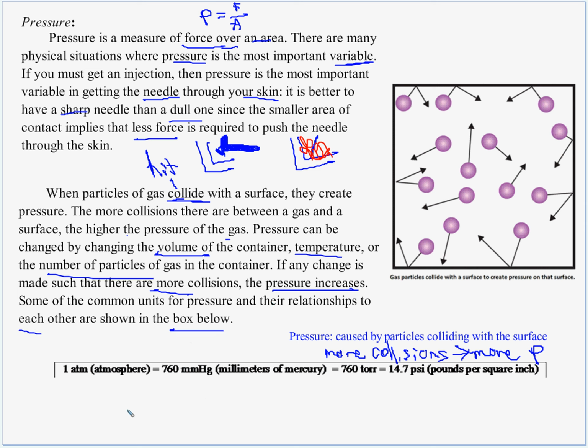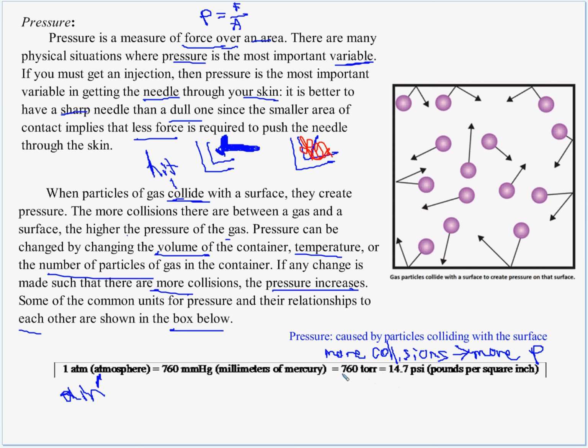Some of the common units for pressure and their relationships to each other are shown in the box below. Okay, here's the box. 1 atm, 1 atmosphere. I know atmosphere is like the air. So actually, this is like the air pressure that we all feel. You're under pressure right now, not just because you're learning, but because there's a bunch of air on top of you. Or 760 mmHg, millimeters of mercury. Not really sure what's going on there, but okay, that's a unit of pressure.